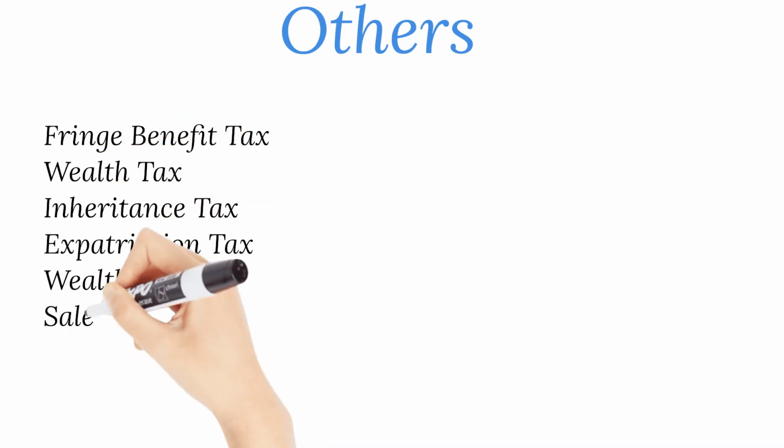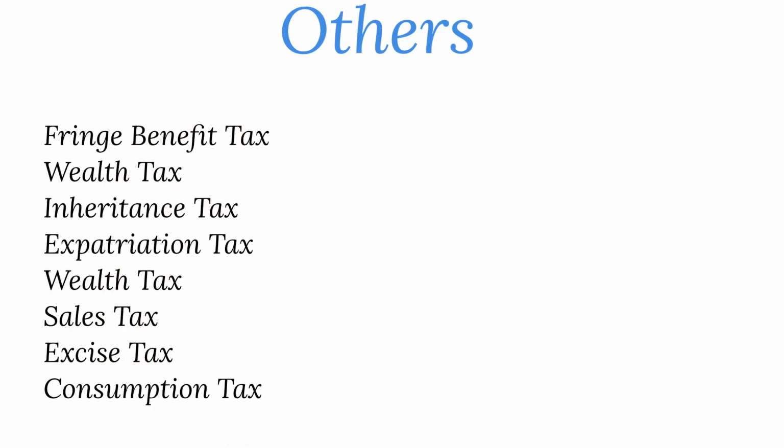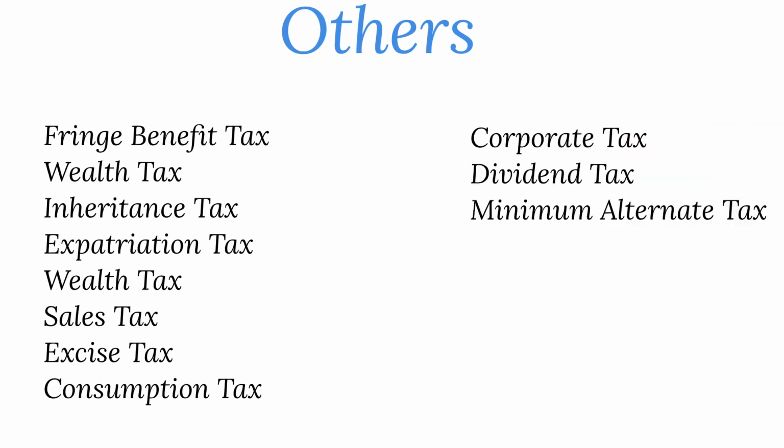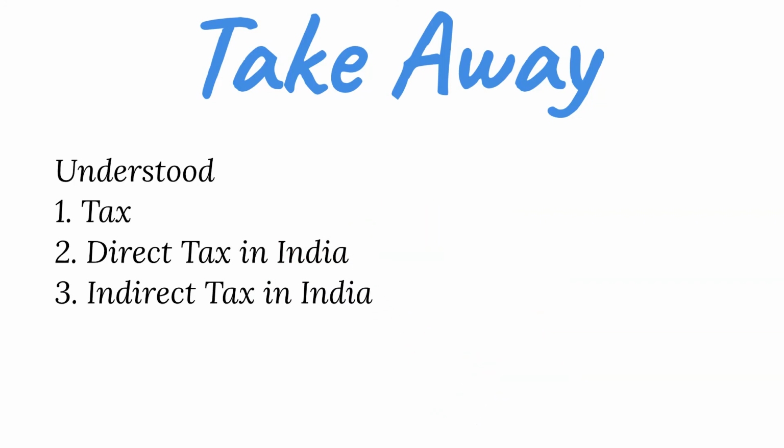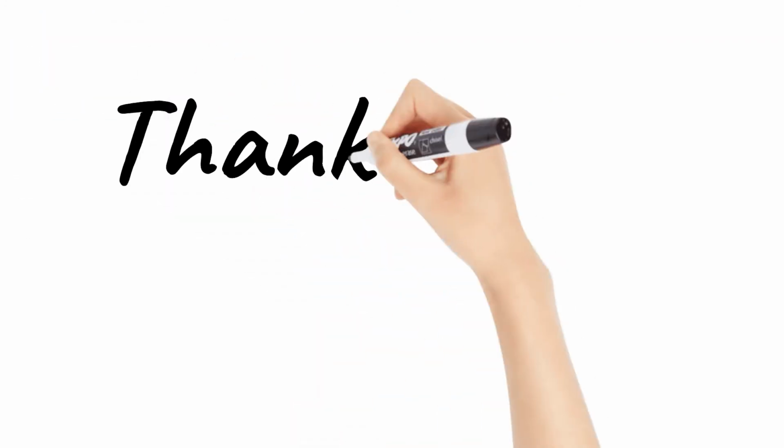Apart from the taxes we just had a brief overview about, we also have other taxes like fringe benefit tax, wealth tax, inheritance tax, expatriation tax, etc. for individuals and companies, and corporate tax, dividend tax, minimum alternate tax for companies. So in this video we learned what is tax and also the different direct and indirect taxes that we have in India.